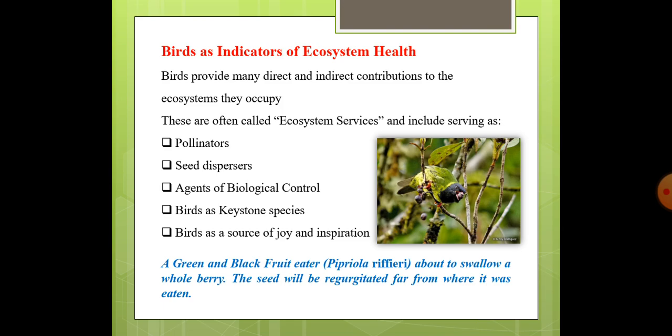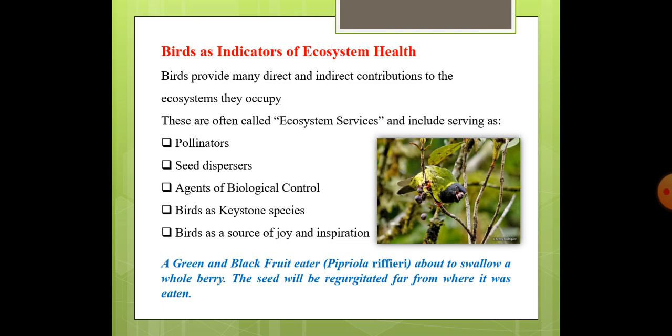Birds as keystone species. Some birds are considered keystone species as their presence in an ecosystem affects other species indirectly. For example, woodpeckers. Now, what is the nature of a woodpecker? It creates cavities in the trunks of trees, and those cavities are used by small owls.